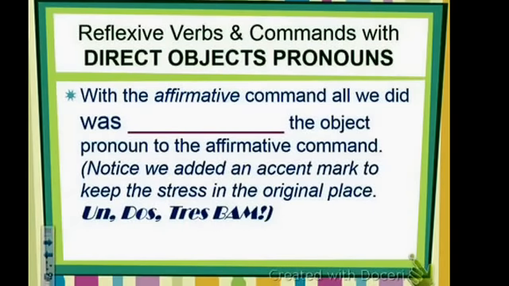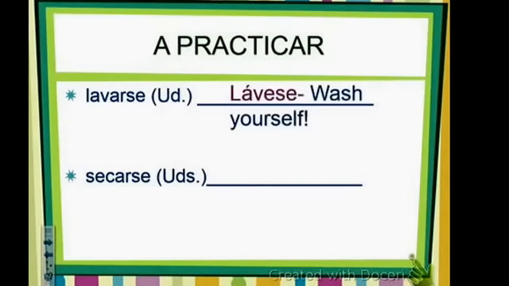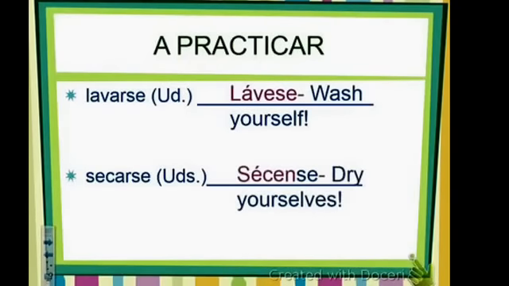Okay, reflexive verbs and commands with direct object pronouns. We've talked about these before. You can attach a direct object pronoun with affirmative commands. So with the affirmative command, all we did was attach the object pronoun and then put an accent mark on the third vowel from the end. So let's practice. Lavarse. Usted form is going to be lávese. Or you could say se lava, but lávese is more common. Secarse, we could say se seque or séquense. So you can say se sequen or séquense.